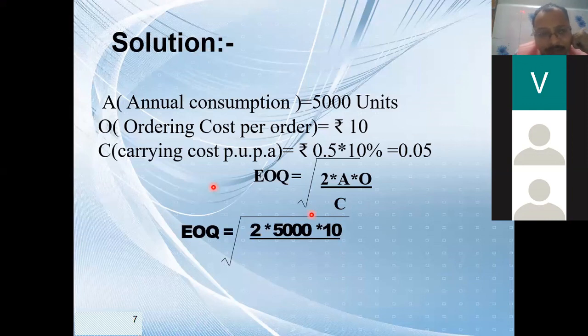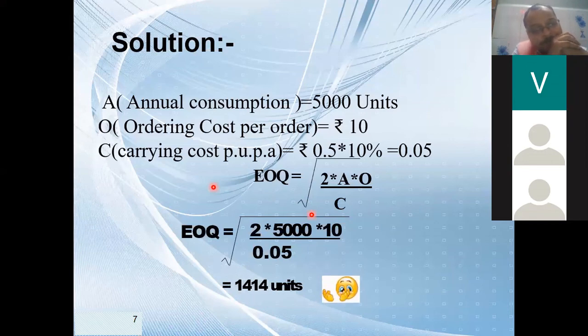C will be replaced by 0.05. So calculate and tell me what is the answer. 1414.2. Beta, the quantity after the decimal is less than 50, so we should ignore that. Your answer is 1414 units.